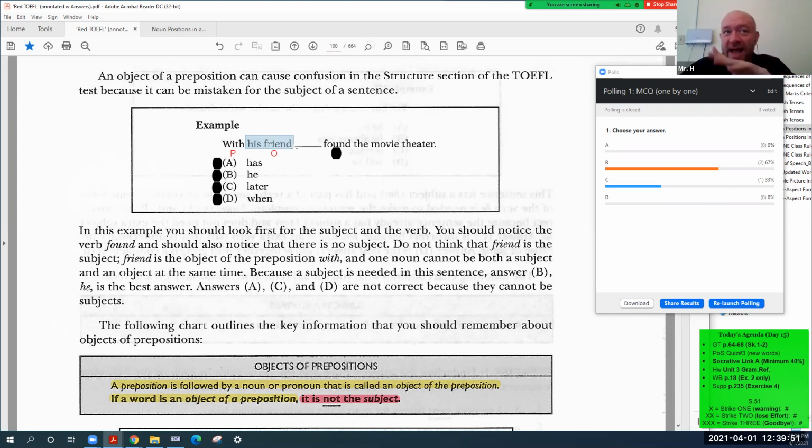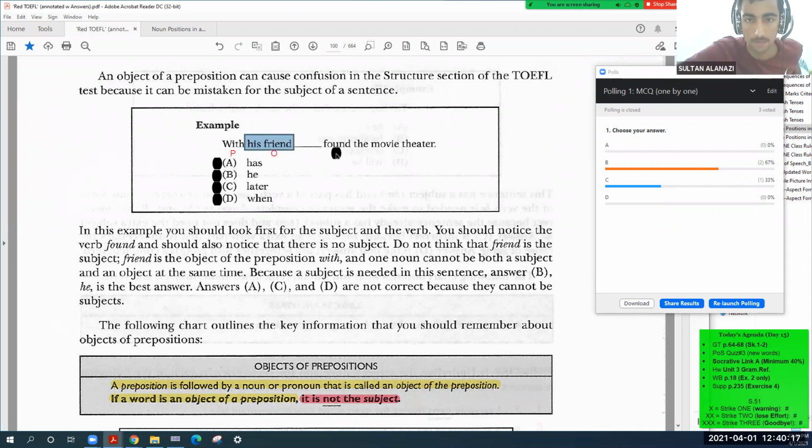It describes the object. So what describes a noun? Sultan? Adjective. Correct. An adjective describes a noun. Continue, Sultan.